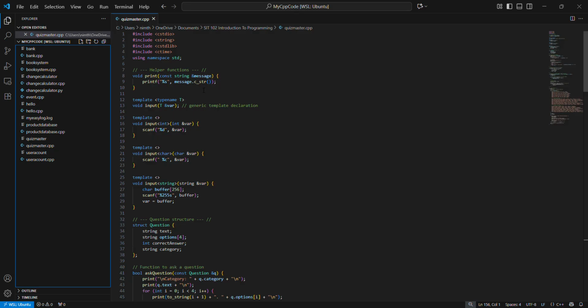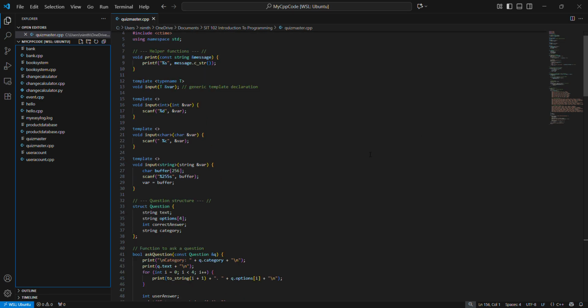So let me briefly explain this program structure. First, I used a struct called question. As you can see here, this struct stores the text of the question, the four possible answers, the correct answer, and the category. This helps me to organize the quiz data in a structured way.